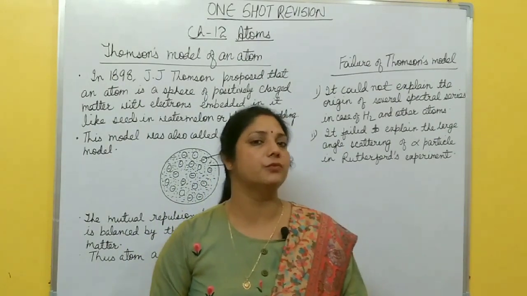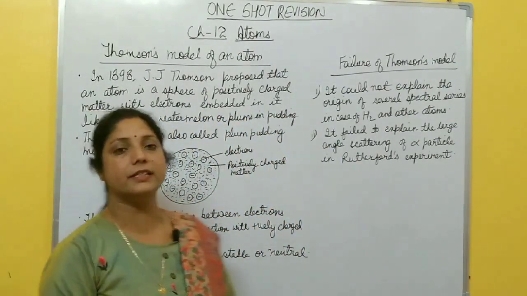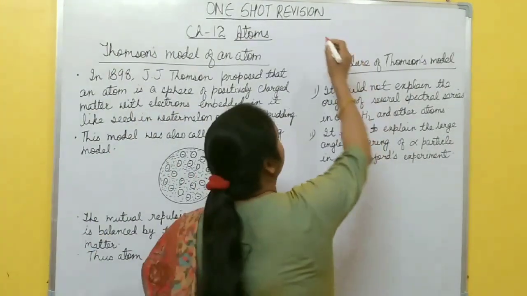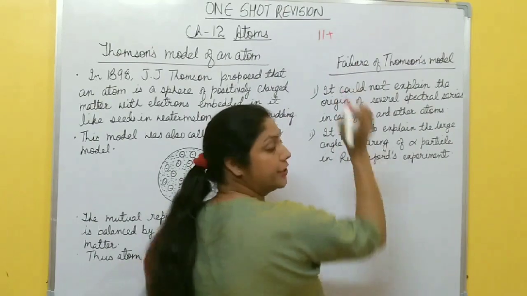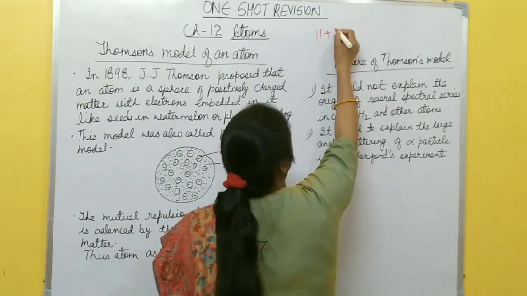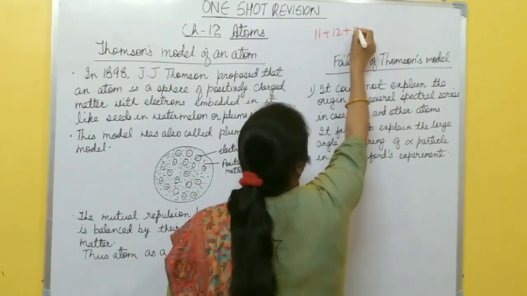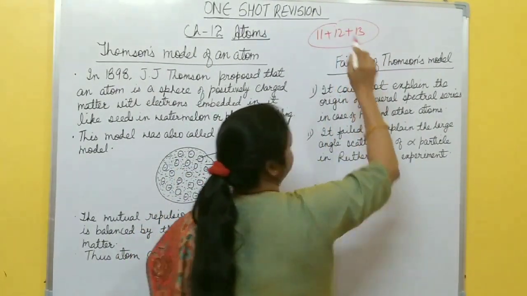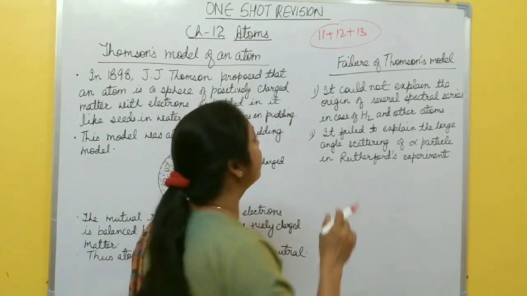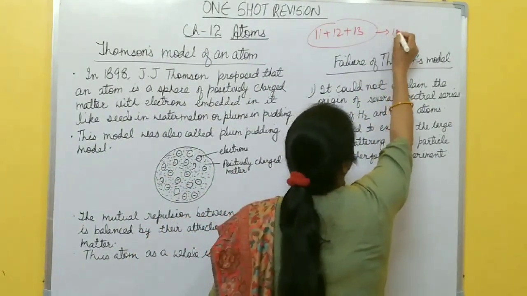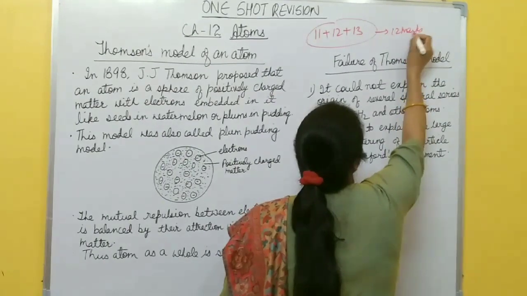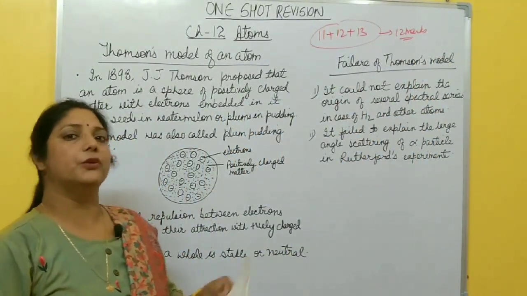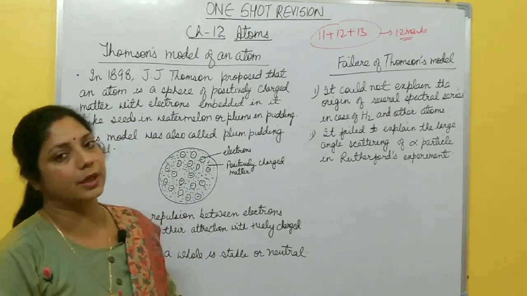Today I am going to start one short revision of chapter 12, that is atoms. In the last chapter, I told you chapter 11, that is dual nature of radiation and matter, then this chapter 12, and after that chapter 13, that is nuclei. All these three chapters are theoretical portion. It's very small chapter, right? And all these three chapters consist of 12 marks. So it's very easy to score 12 marks from these three chapters, right? If you spend your 2 or 3 days for these three chapters.